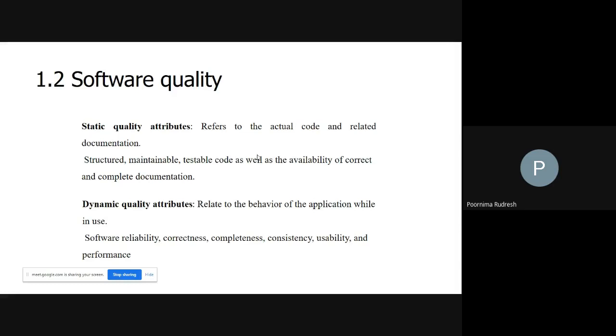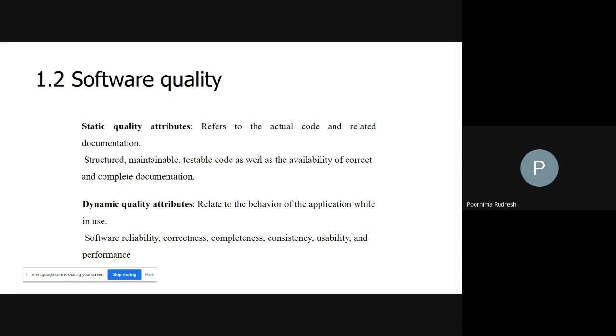So the static quality attributes refer to the actual code and related documentation. Actual code means the code implemented for developing the software product, and the related document is nothing but the user manual related to that software product. The static quality attributes include structured, maintainable, testable code, as well as the availability of correct and complete documentation. So I explained why we require correct and complete documentation.